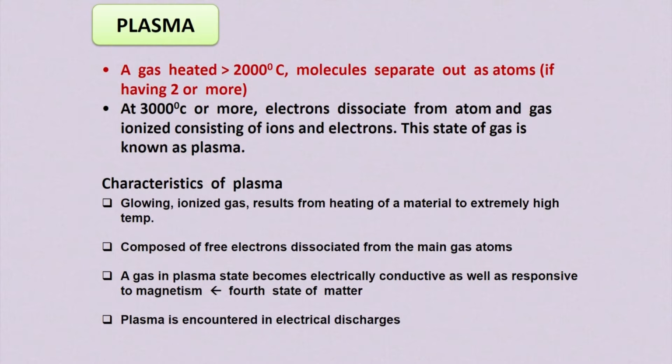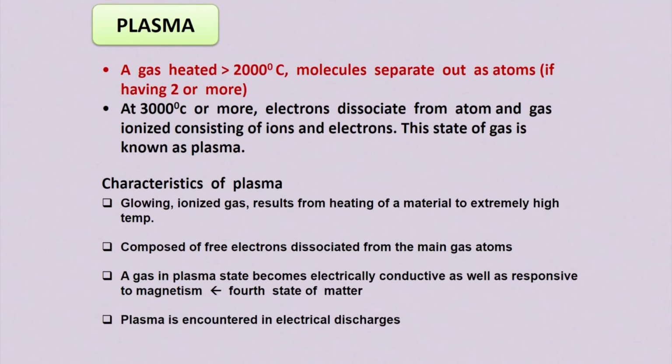So when this gas is heated up again to 3000 degrees centigrade, the electrons dissociate from the atoms, and this combination of electrons and ions is the plasma state. Characteristics of plasma: it is a glowing ionized gas resulting from the heating of a material to extremely high temperature. It is composed of free electrons and ions from the main gas atoms. A gas in plasma state becomes electrically conductive.